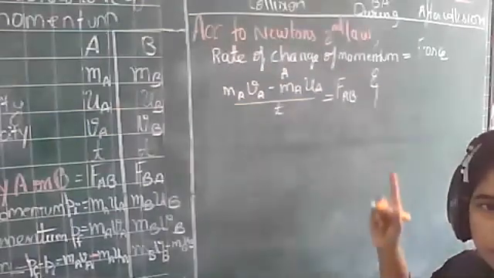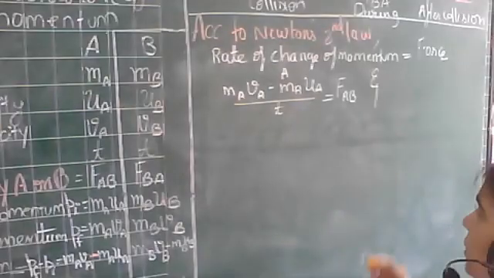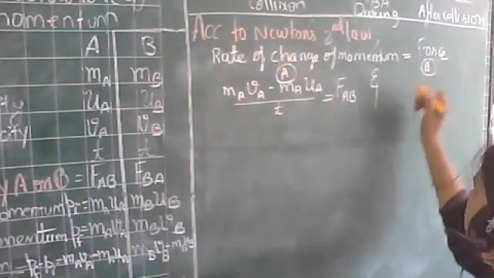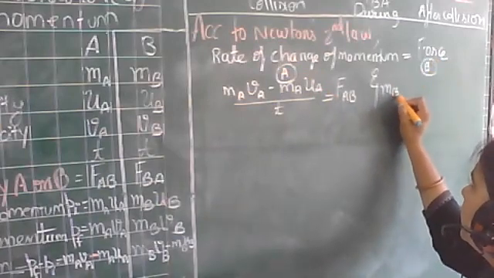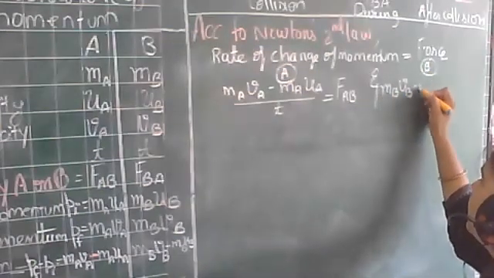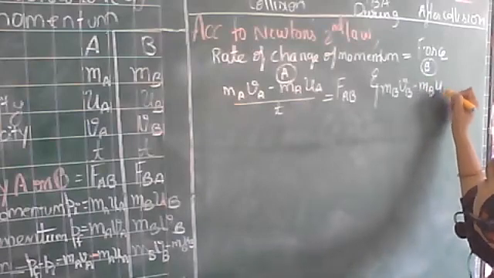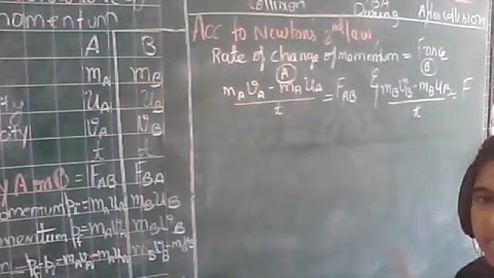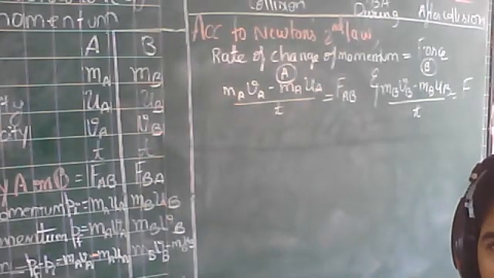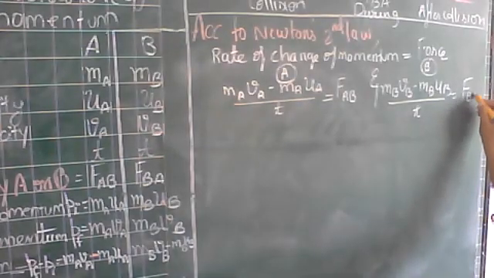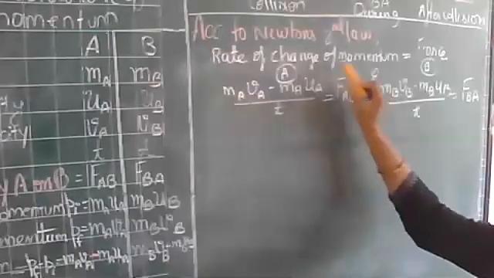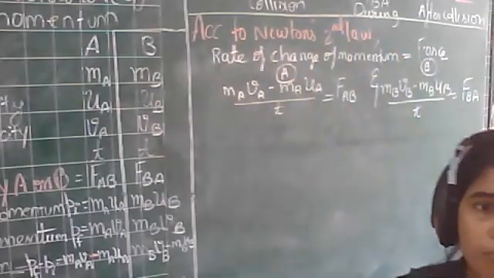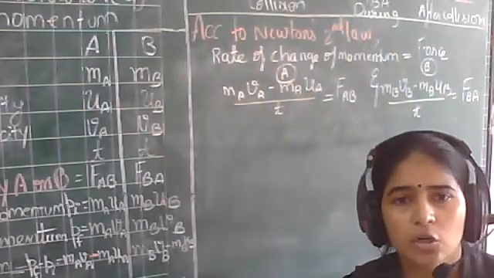Similarly, for object B, this was for object A. Now I write for object B. For object B, it will be MB VB minus MB UB upon t, that is equal to, in place of FAB, FBA will come. What did we do? Rate of change of momentum equals force. This is from Newton's second law of motion. Okay, second law applied.